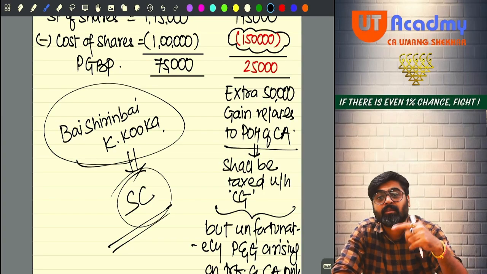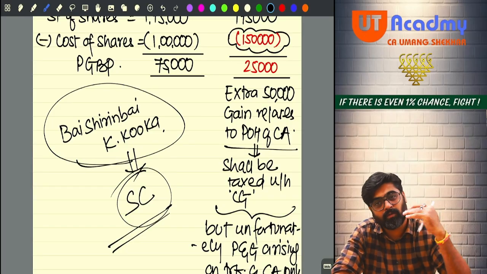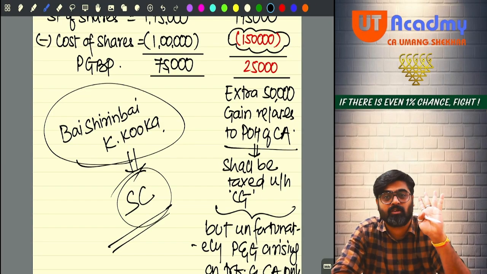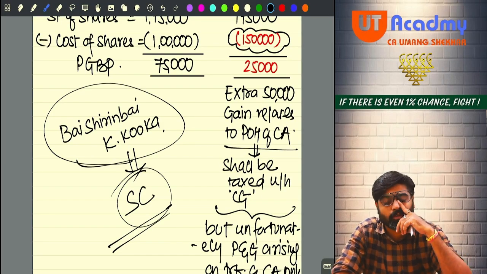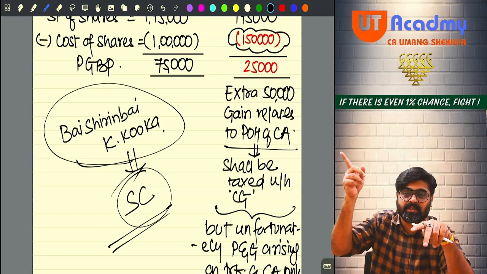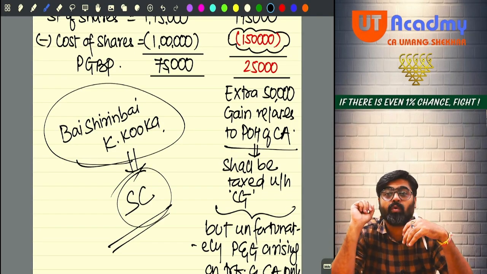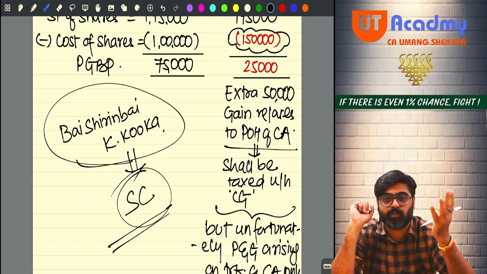Now the law makes it a transfer, so it will be a transfer. Now any gain arising on this transfer is not a normal type of transfer, yes or no? Any gain arising on this transfer cannot be charged under the general charge. We'll have to take a new charge for this.